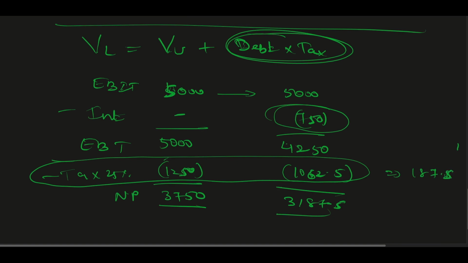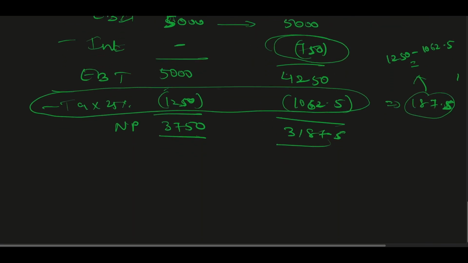So this is what I have saved. How did I get this 187.5? 1250 minus 1062.5, so I get 187.5.